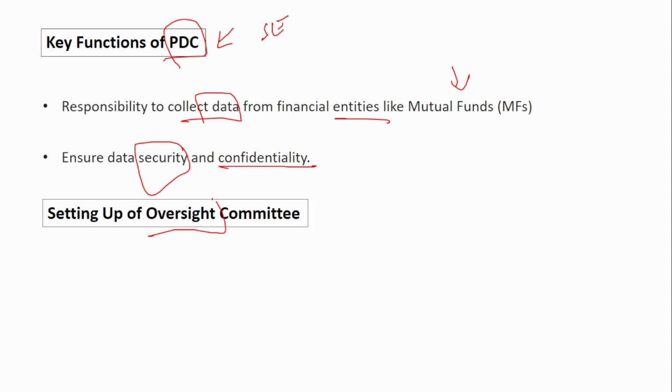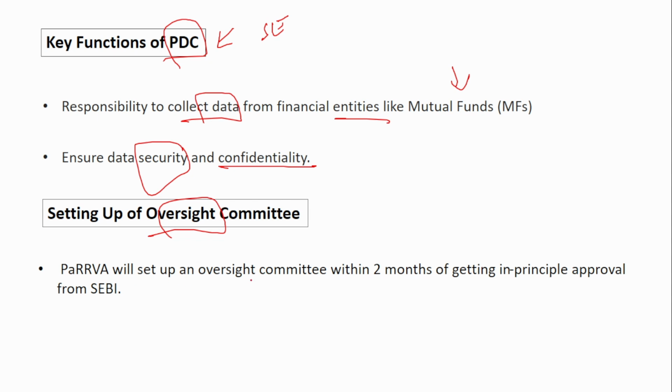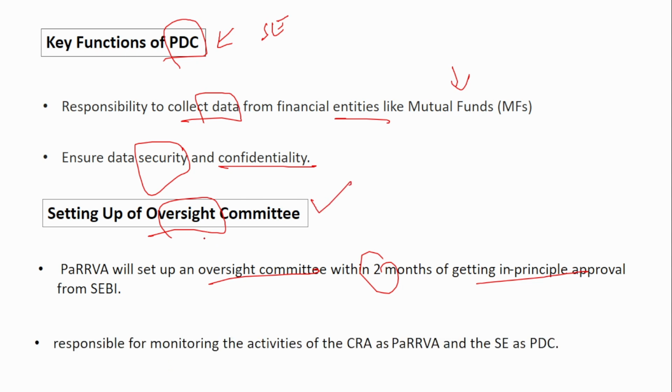Setting up of oversight committee. Parva will set up an oversight committee within 2 months of getting in-principle approval. So they have to set up an oversight committee. What is the function of this? The oversight committee is responsible for monitoring the activities of Parva and the Parva data center. So these two activities will be monitored. That is the function of this oversight committee.